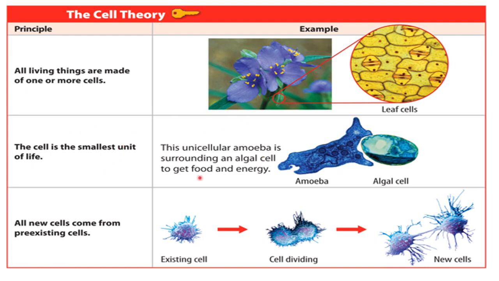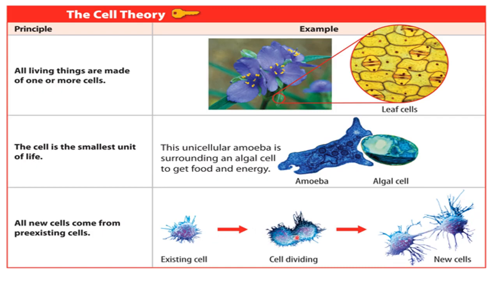You can take the example of unicellular amoeba. It is the smallest unit, but then also it is made up of a cell. And the last is all cells come from pre-existing cells. So all cells are coming from pre-existing cells. You can say this is an existing cell. It is getting divided, and then the new cells are forming from here.